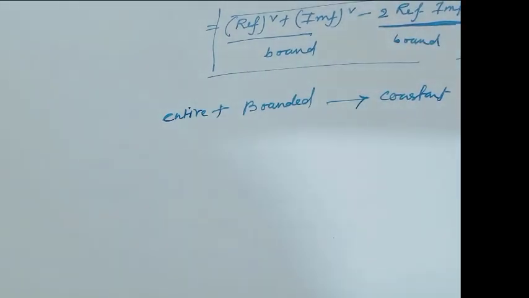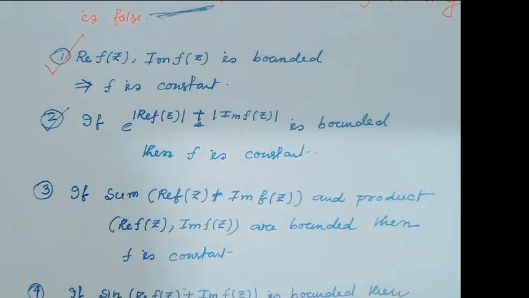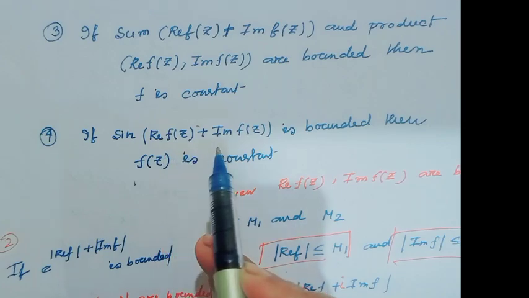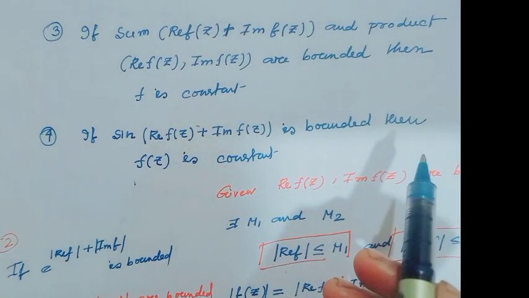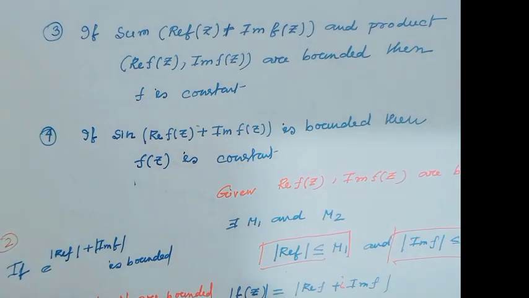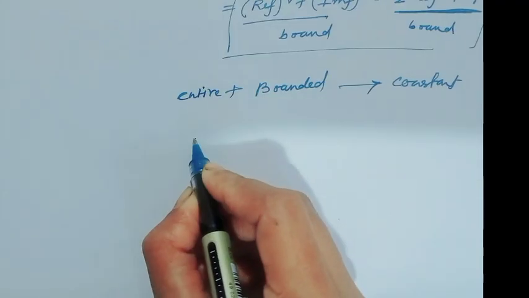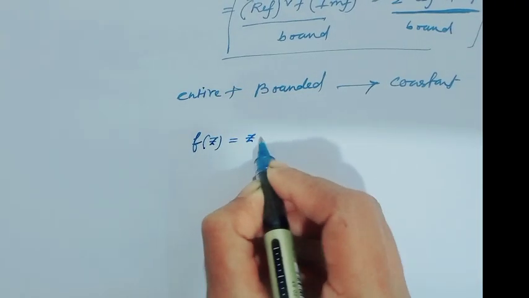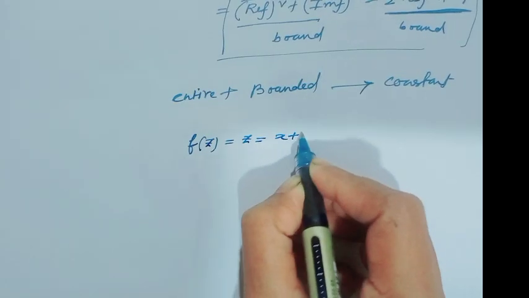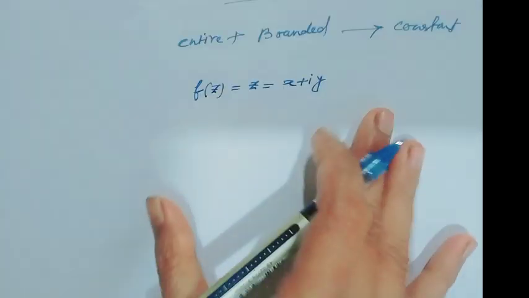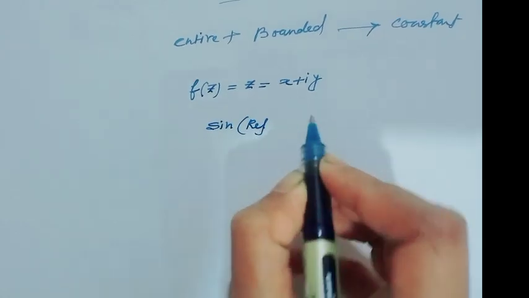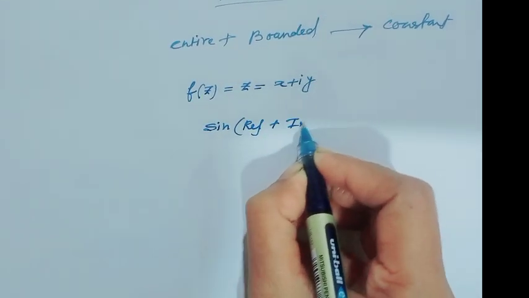Option 4. If sine of real f(z) plus imaginary f(z) is bounded, then f(z) is constant. Consider f(z) equal to z, which is equal to x plus iy, and sine of real f plus imaginary f